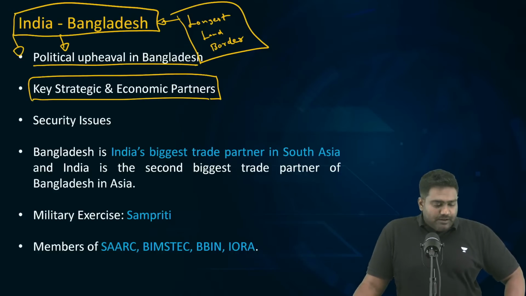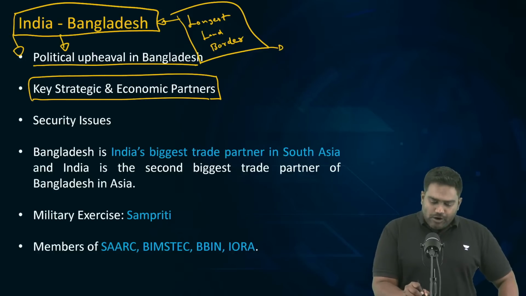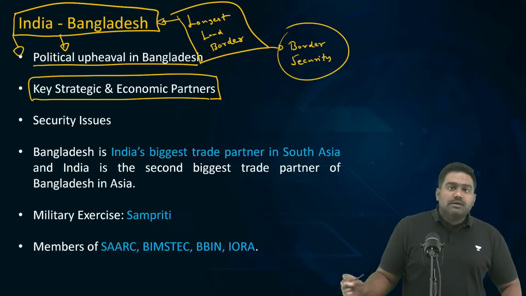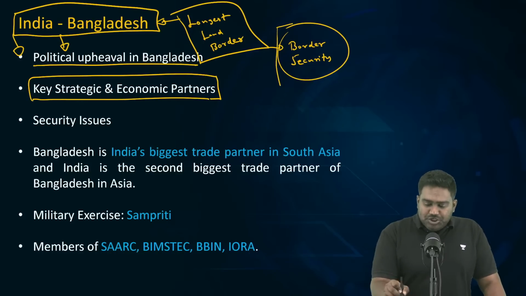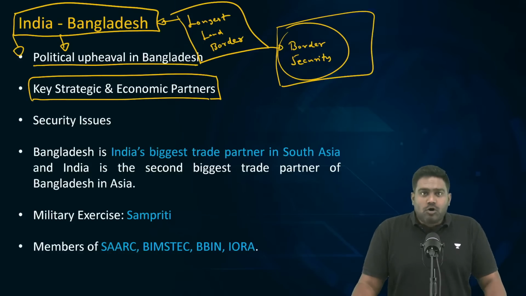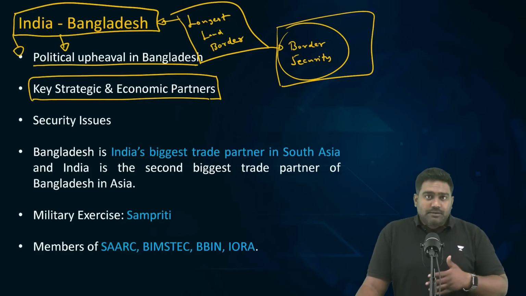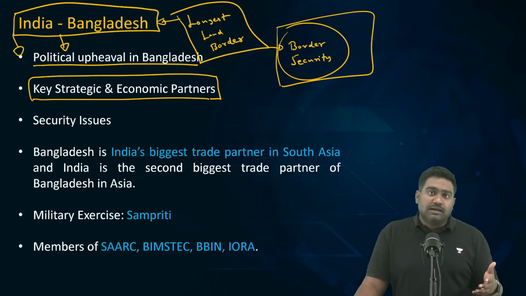So given that we have the longest land border with Bangladesh, definitely border security, border management has always been a challenge. It has been a concern. This border has been frequently misused as well. It has enabled illegal migration into India. It has led to infiltration of criminals who work for organized criminal cartels. All forms of organized crime can be seen across this border, from drug trafficking to human trafficking to cattle smuggling.